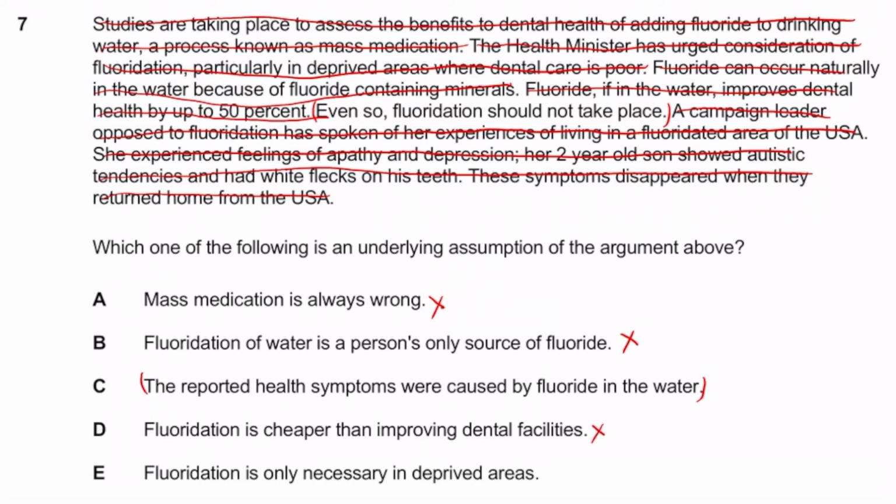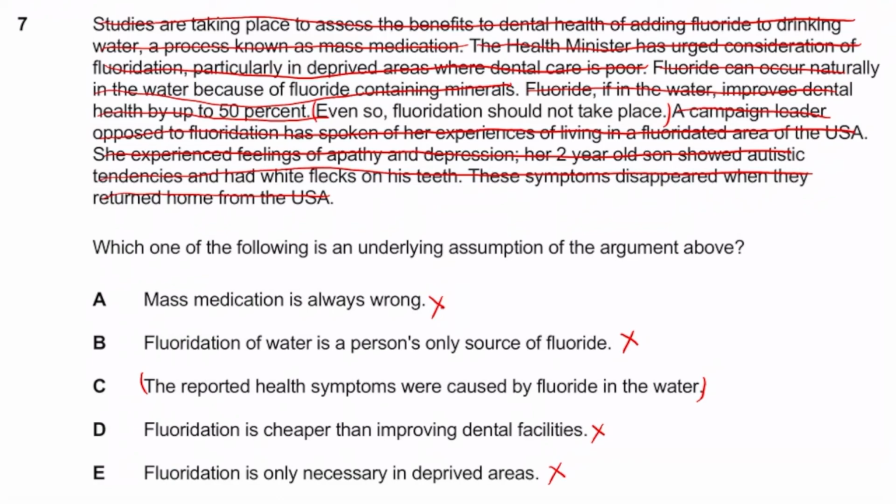And fluoridation is only necessary in deprived areas. Again, very random. And even if you formulate it into a sentence, really, guys, there's no point wasting your time with these ones which sound fully out of place, that they're not really going to fit when you construct a sentence including the assumption. So hopefully, guys, you can appreciate that's not going to be it.